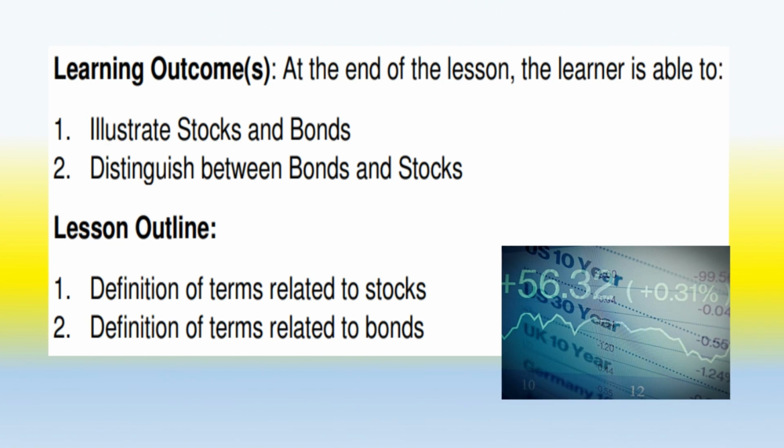Learning outcomes. At the end of the lesson, the learner is able to illustrate stocks and bonds, and distinguish between bonds and stocks. And for our lesson outline, there will be definition of terms related to stocks and definition of terms related to bonds.